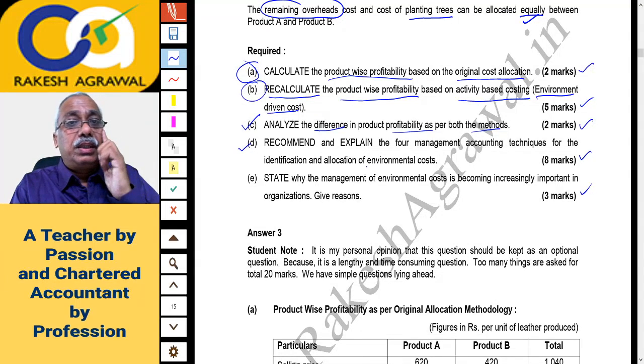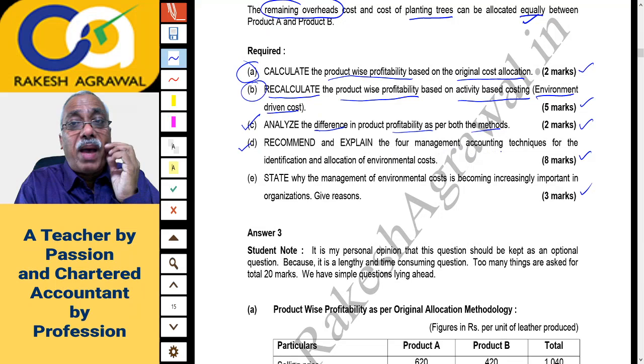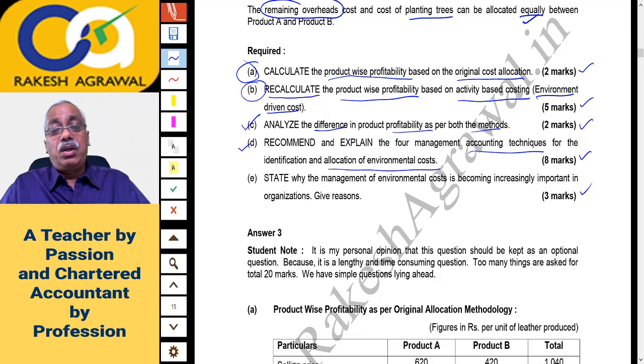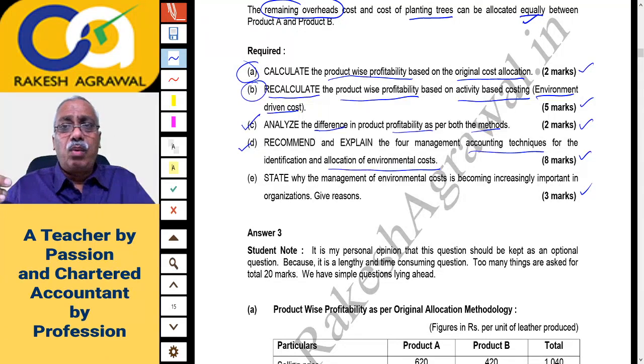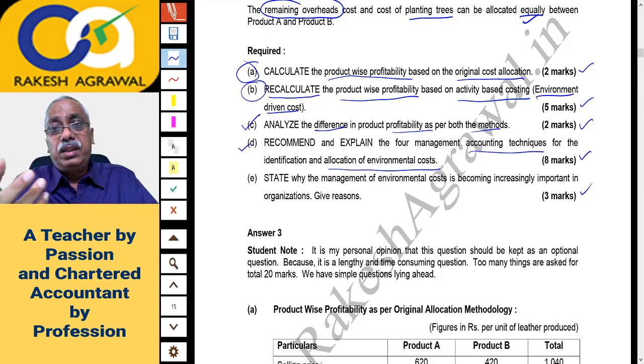Question D is: recommend and explain the 4 management accounting techniques for the identification and allocation of environmental costs. So this is a theory question. You've got those 4 methods. I think the flow cost method is one, then the input output method is one, activity based costing method is another one, right? And product life cycle costing is one more method. So that's a theory part.